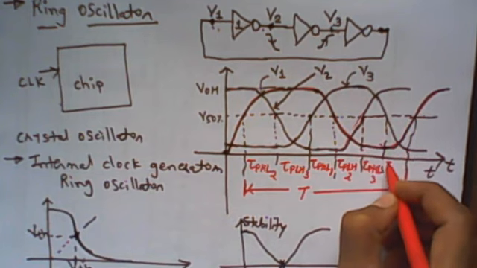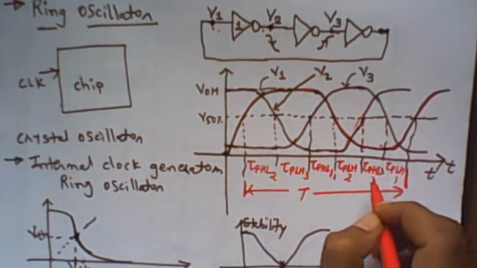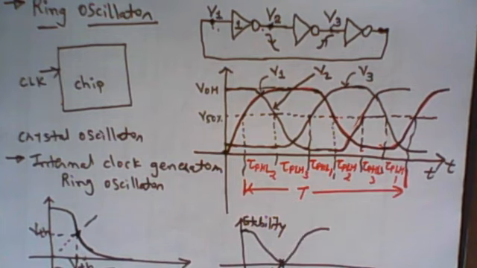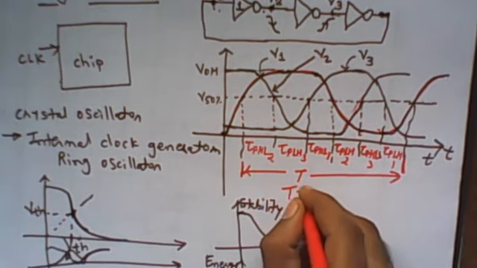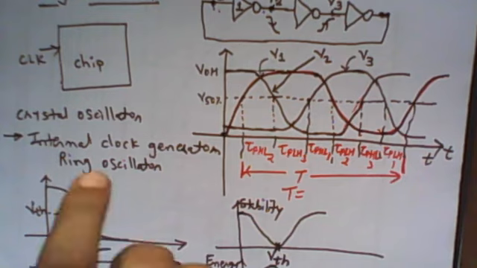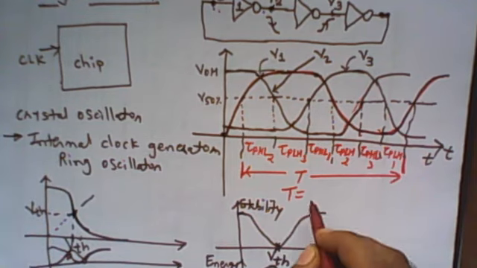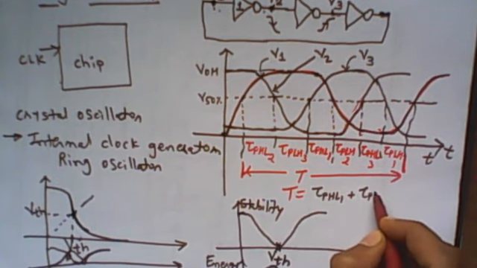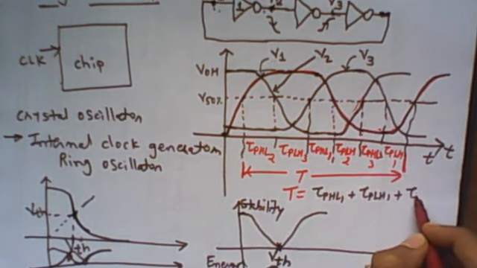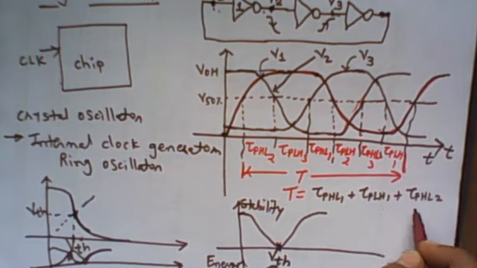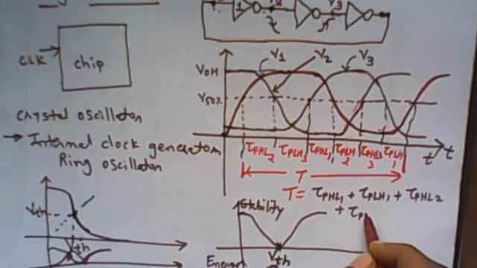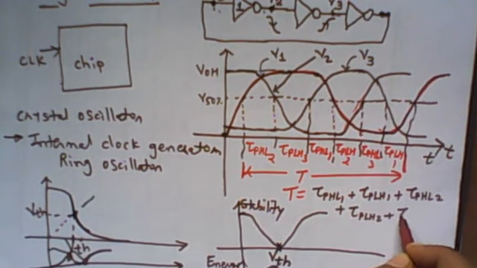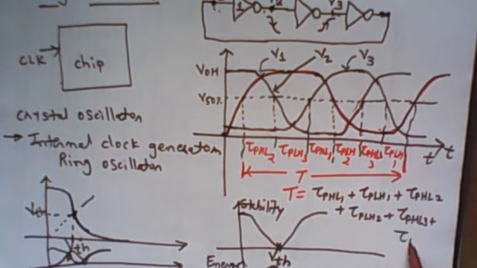So low to high of V1. If we see this total, it is the total delay. Total delay can be defined as propagation delay time of high to low of 1 plus propagation delay time of low to high 1 plus propagation delay time of high to low 2 plus propagation delay time of low to high 2 plus propagation delay time of high to low 3 plus propagation delay time of low to high 3.